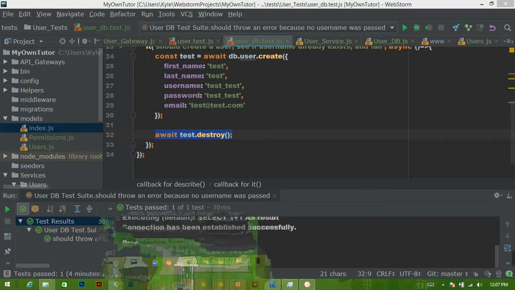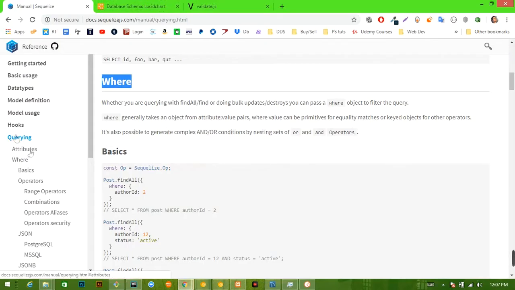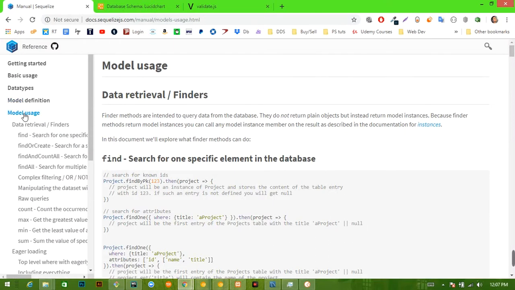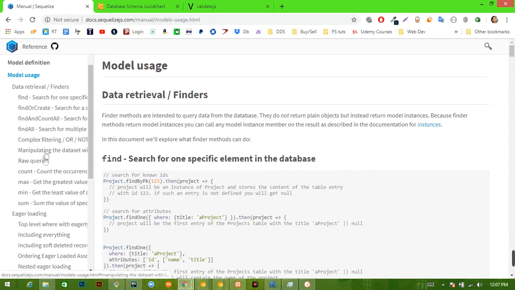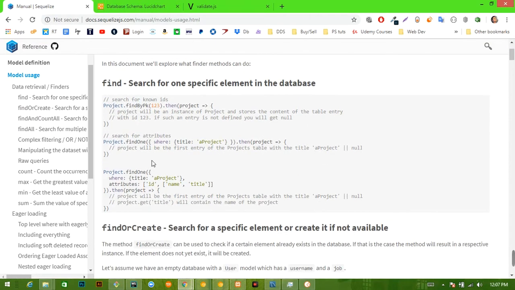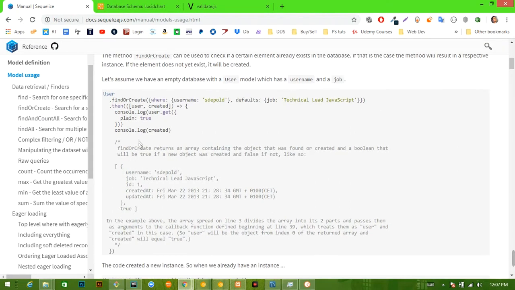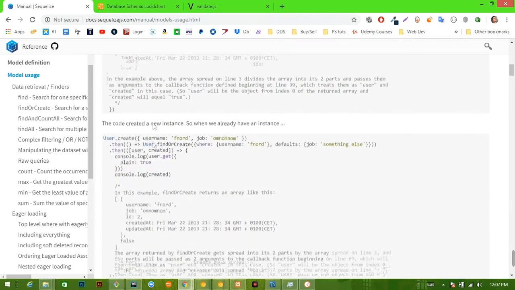And let's look at the create in the documents. So we will see, I think it's under model usage. All right, so we have model usage. So we have find one. So we have find or create. This can be used to see if one already exists. If not, create them, but I really just want create.